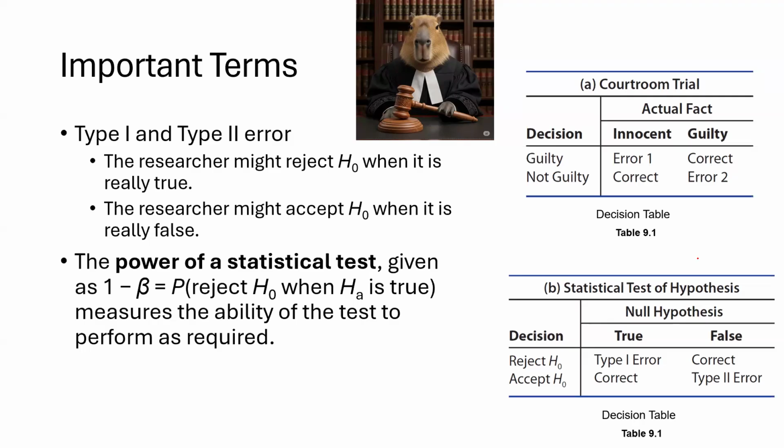Now let's talk about power, one of the most important yet underrated ideas in hypothesis testing. The power of a test is the probability that it correctly detects a false null hypothesis. In other words, it's the probability of not making a type 2 error. So if a new Marvel movie claims to be more popular than the last one, and we actually detect that difference in audience ratings with our test, then our test had good power. Power depends on several factors, especially sample size. Larger samples give us more power, or a better chance of detecting real effects.